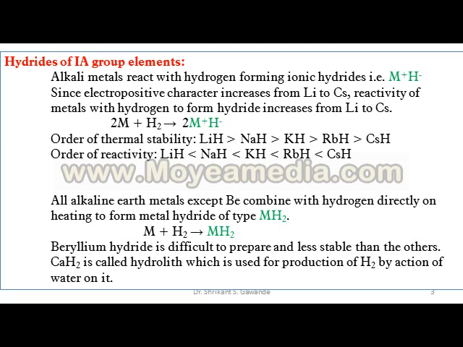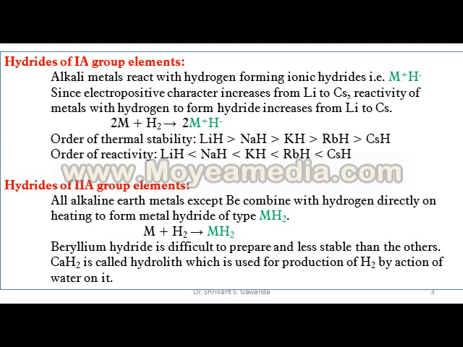Order of thermal stability: LiH is more stable than CsH. Then order of reactivity: LiH is less reactive than CsH. This is all about the hydrides of first A group elements. Now second part is hydrides of second group elements.